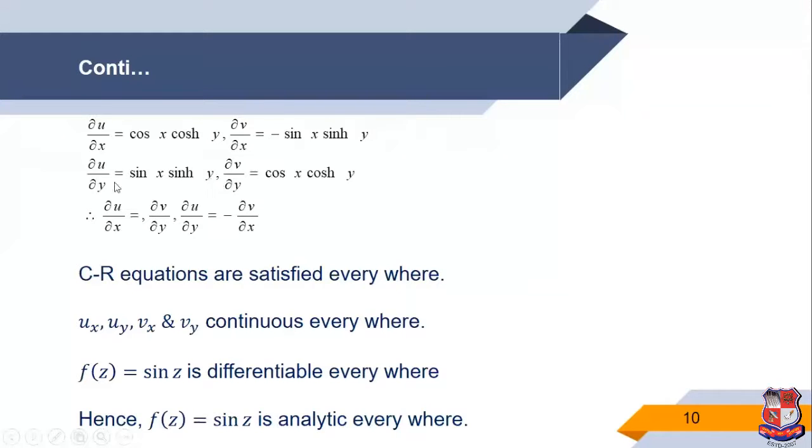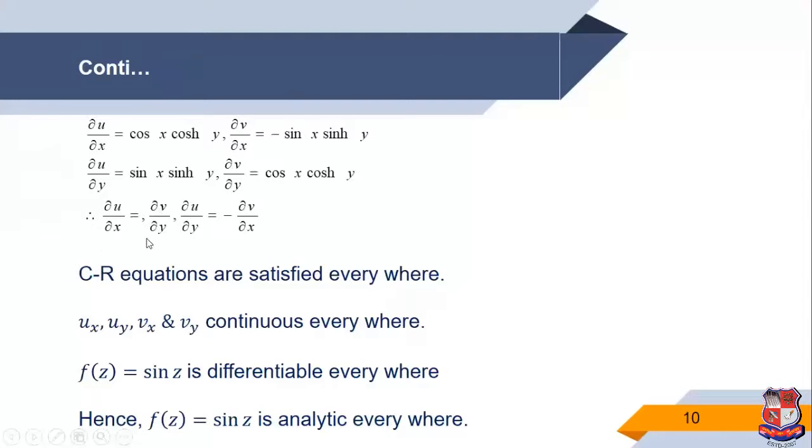After finding all four partial derivatives, we check del u by del x against del v by del y. Both are equal. So obviously del u by del x is equal to del v by del y, and del u by del y is equal to minus del v by del x.